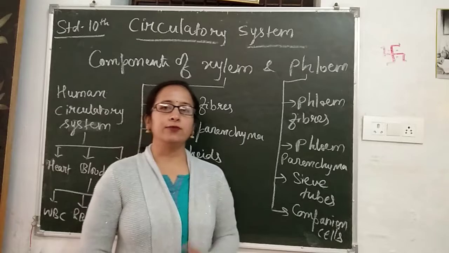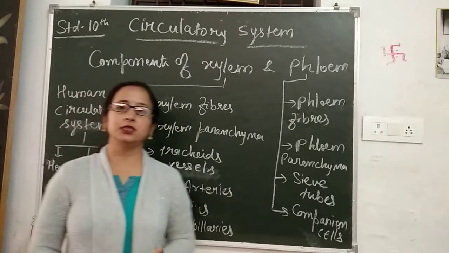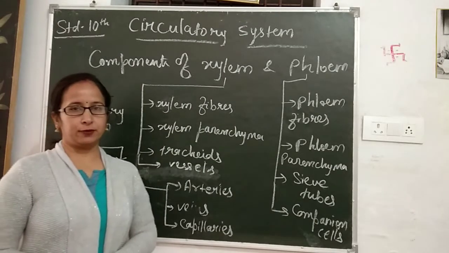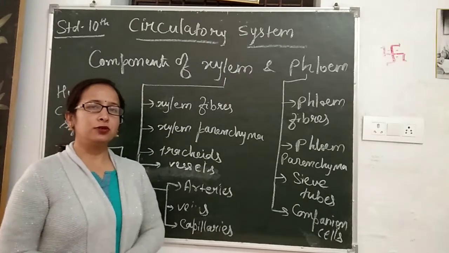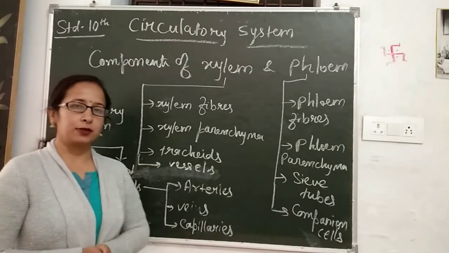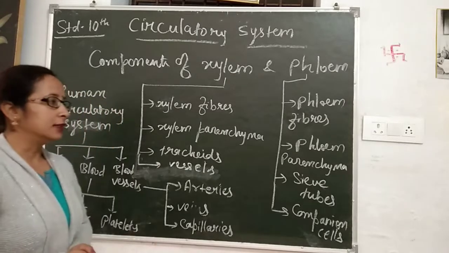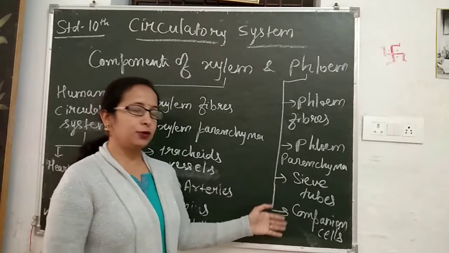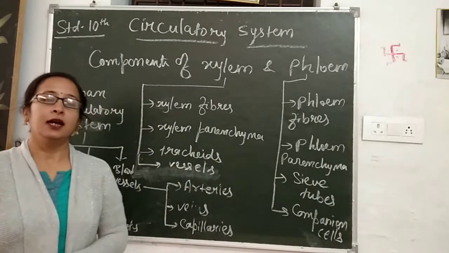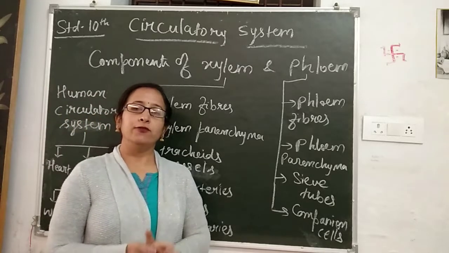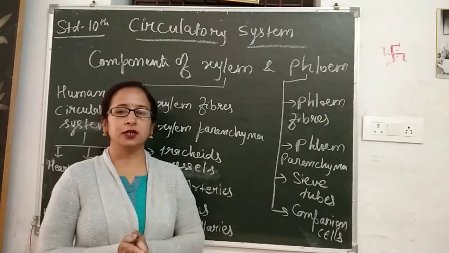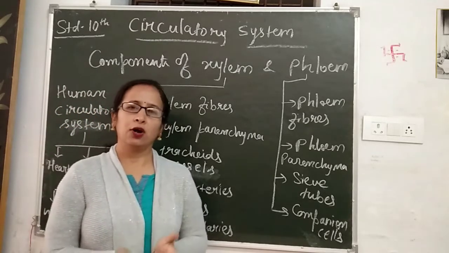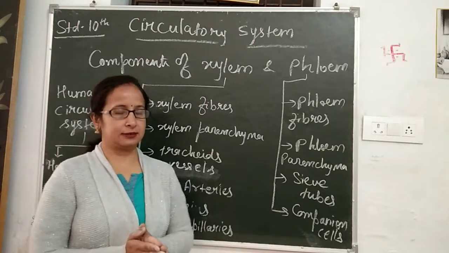Similarly, in phloem, we know that leaves are known as the skin of the plant, and they help in preparing food for the plant. The food prepared by the plant by the process of photosynthesis is transported to various parts of the plant through sieve tubes and companion cells. The food which is left unused is stored in roots in the form of starch, oil or any other substance.